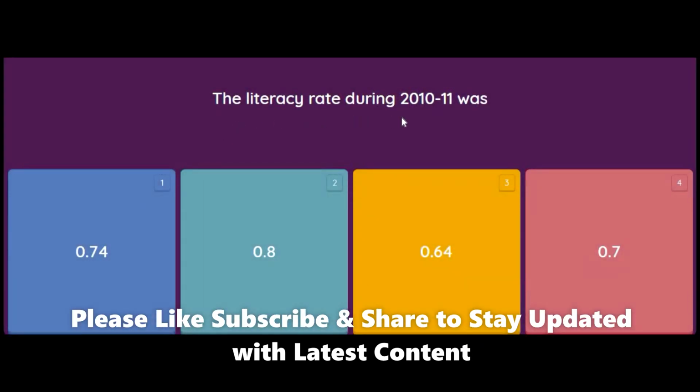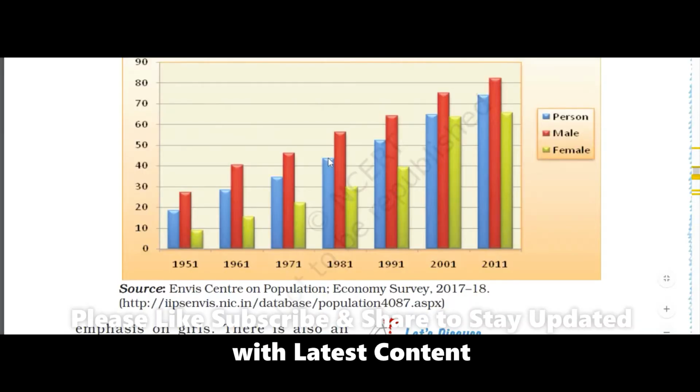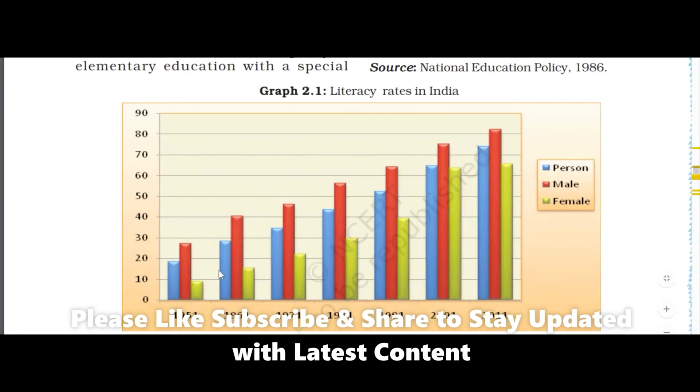The literacy rate during 2010-11 was 74%, 80%, 64%, or 70%. So students, we will refer to the book here. There's a chart given which shows the literacy rates in India. In 1951, the blue line for persons is roughly just below 20, and it has grown steadily, and in 2011 it has come up to 74%.